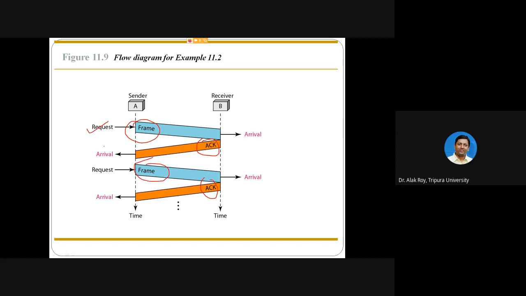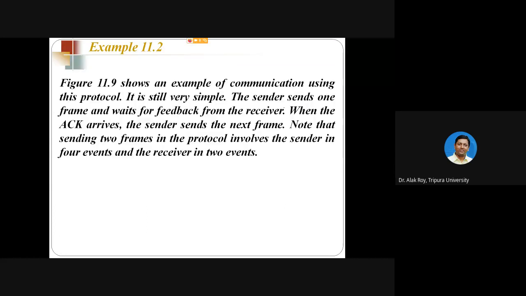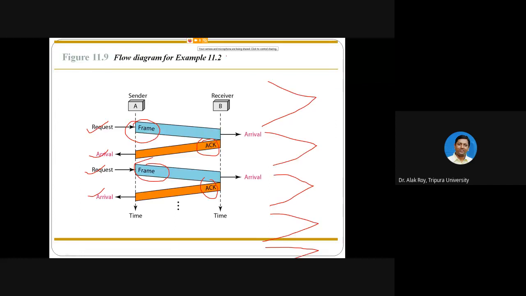It is request and it is arrival. If there is a frame, there will be an acknowledgement. After receiving an acknowledgement, the sender will send a frame again. That will be the default concept in stop and wait protocol.